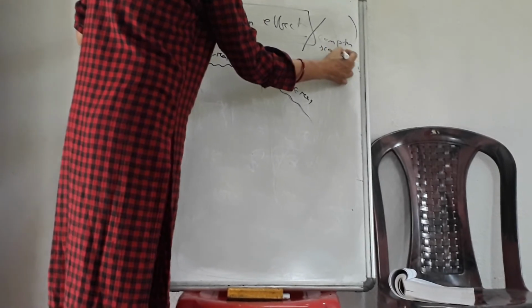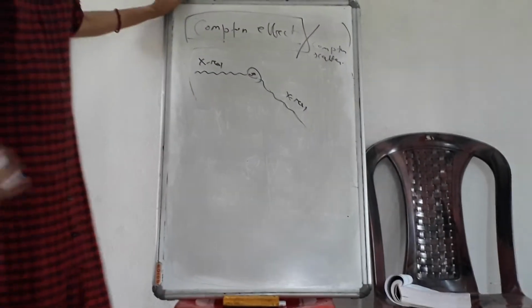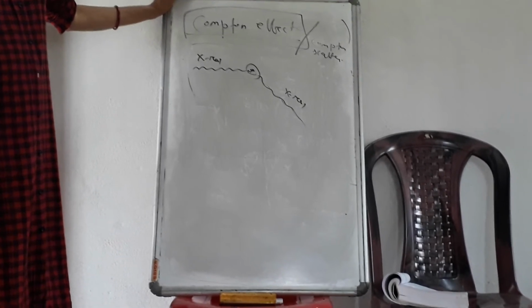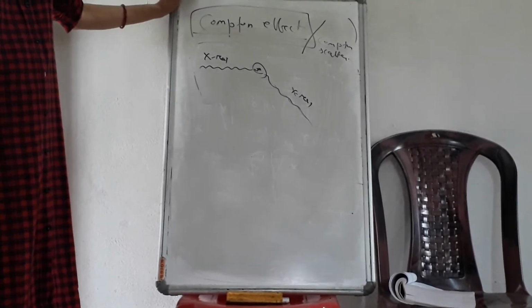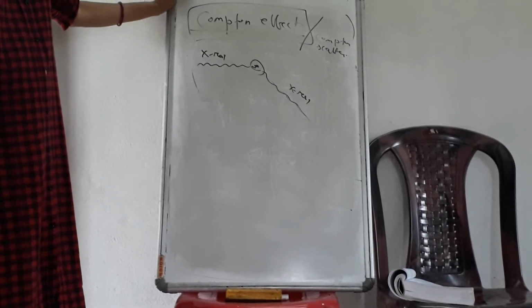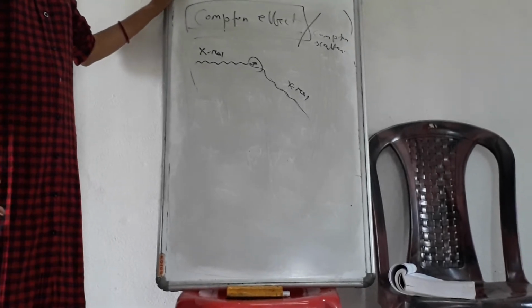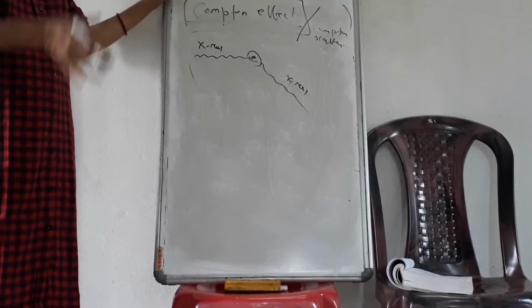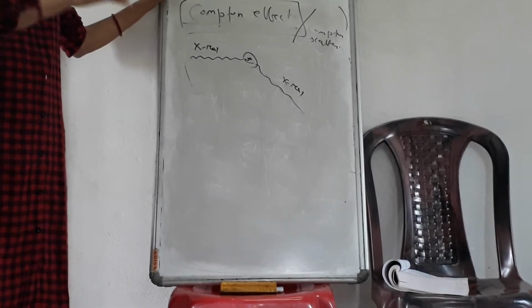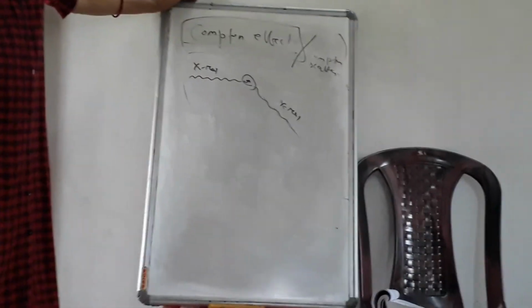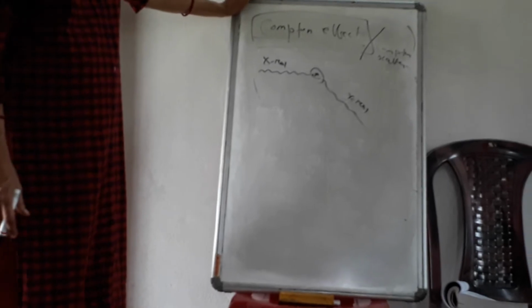Compton scattering means there is a change in wavelength of the incident X-ray when it collides with or gets scattered from a light material. This process is the Compton effect. What is the significance of the Compton effect? When we discuss this scattering, we will see it supports the failure of the classical theory, because we can explain it only by quantum theory, using the quantum concept. So this is an important topic.